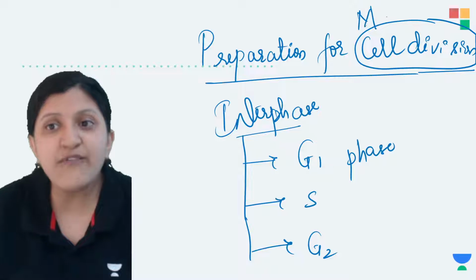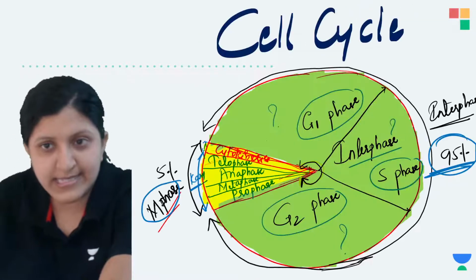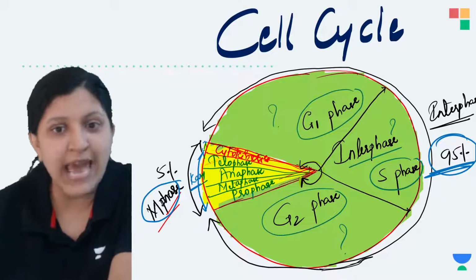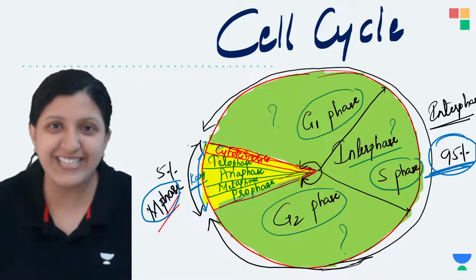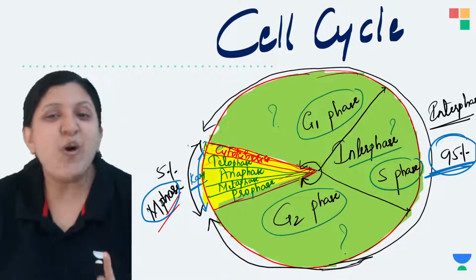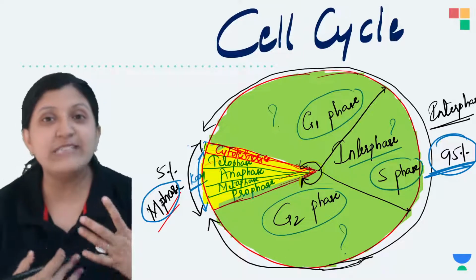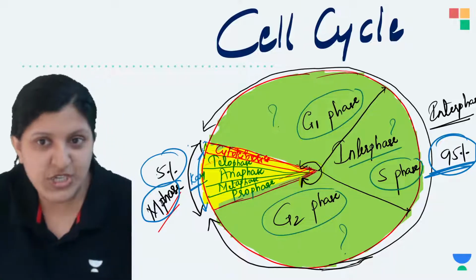It is the M phase in the cell cycle. We'll be studying the cell division as well, because this is the cell division that you study so much in detail. You are studying prophase, metaphase, anaphase, telophase in detail, and that is only about 5% that you are studying in so much detail.